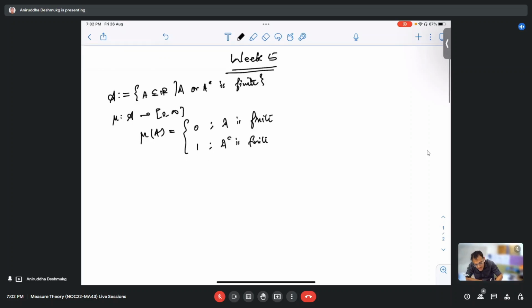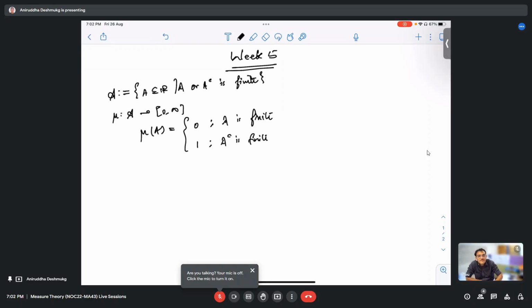So to prove this is a measure, what all things do we need? The first one would be that the measure should be finite. This is finite, right? Because if you take any set inside this algebra, the measure is either 0 or 1. But to prove it a measure, we require two things.